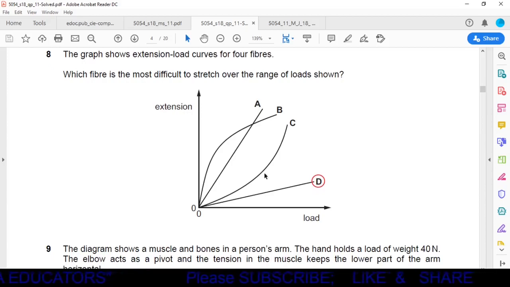Okay, here from the graph it is very clear that with the increase in load there is some extension in the fibers. In fiber A, with less load the extension is more because the gradient is more as compared to B, C or D. The maximum gradient is in A and the least gradient is in D. So we can say that in D it will be most difficult to stretch the fiber. So the correct option is option D.